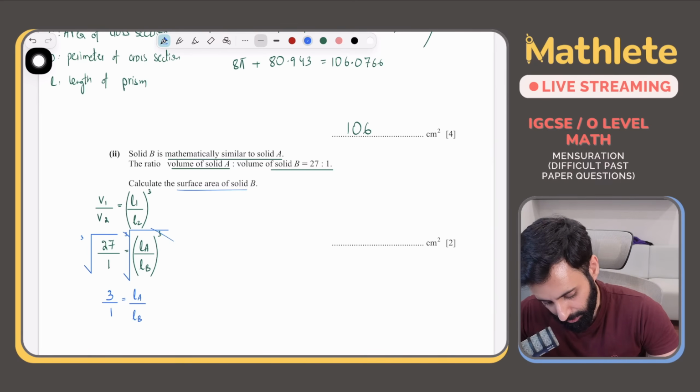What do we want? We want the surface area of solid B. Now for area, what formula do we use? We use A1 upon A2 equals L1 upon L2, the whole thing squared.